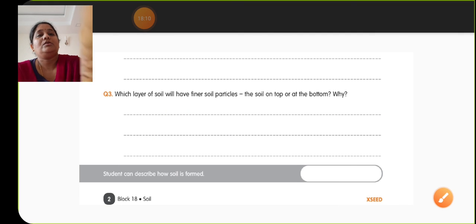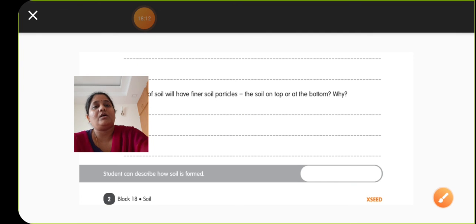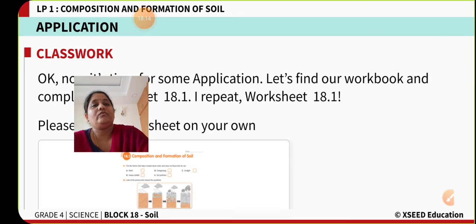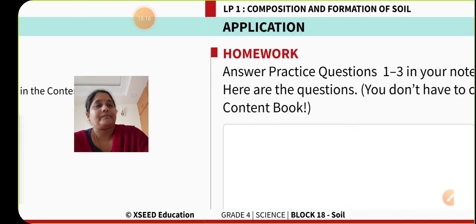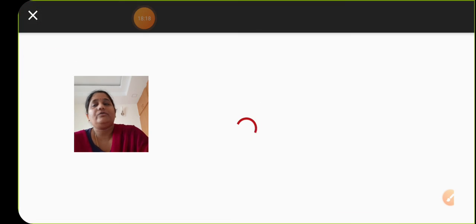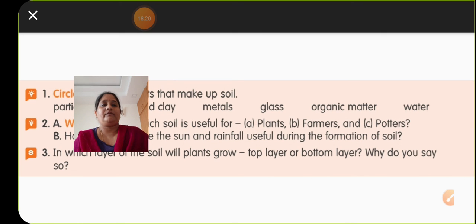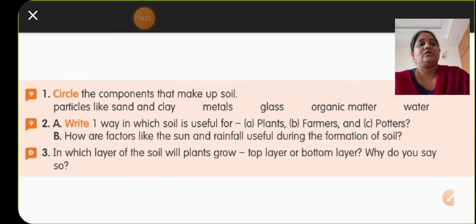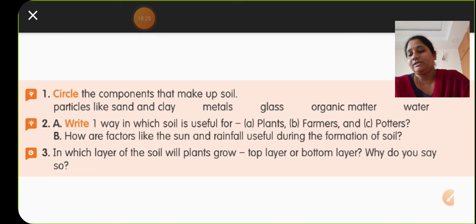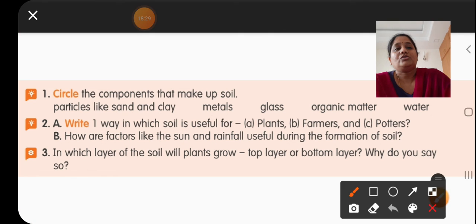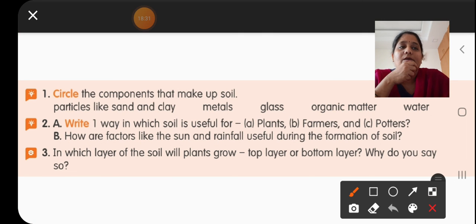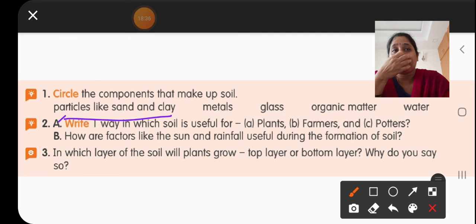Okay children, now after this workbook, let us go with the practice questions in your textbook, page number 27. In the first question, circle the components that make up soil. The different components that make up soil are particles like sand and clay, organic matter, and water.